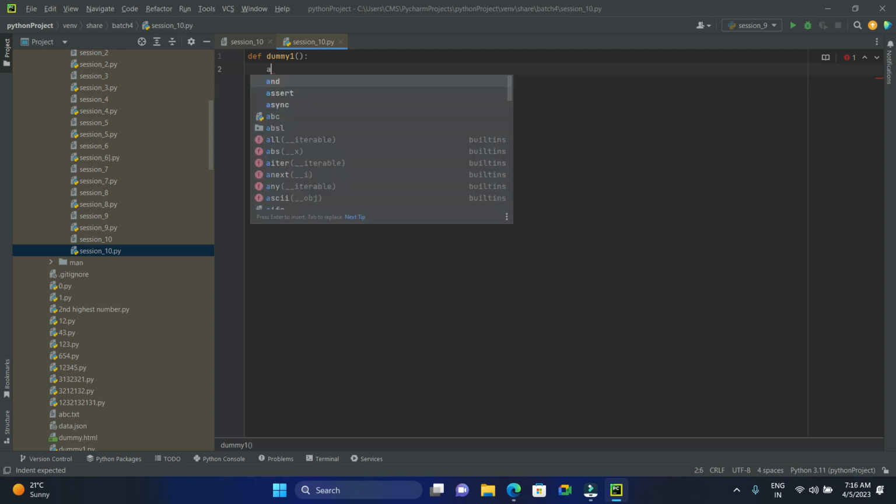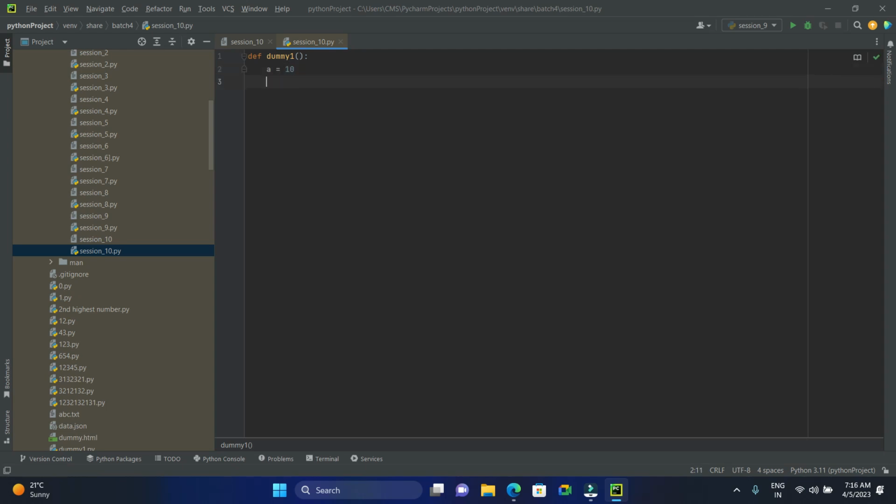Okay. Now, C is equal to A plus B. Now print C, and before that I'm going to give the value of C. So if I run, the output has to show, right?